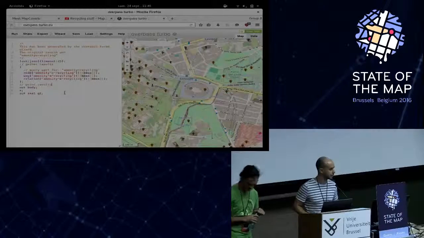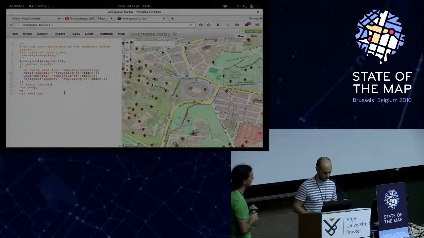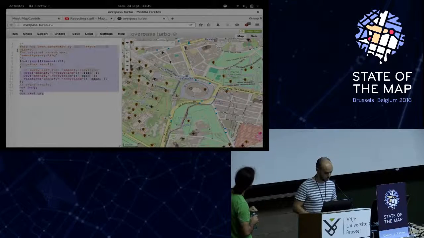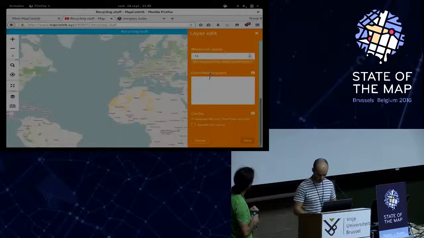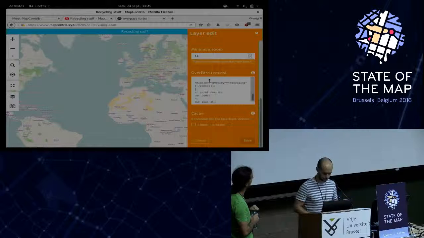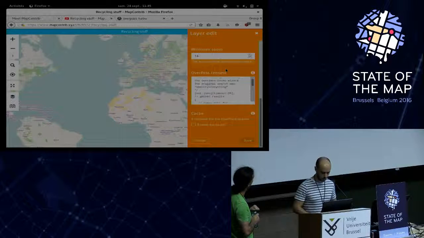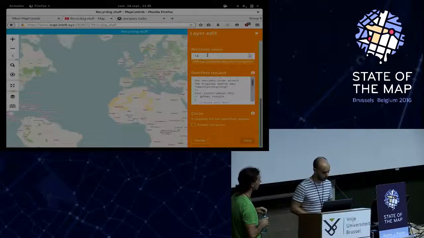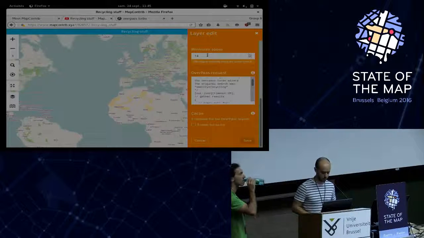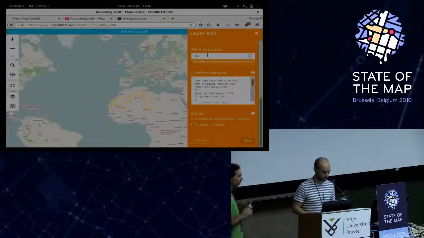I don't know if anyone is good with it. You only have to copy it and paste it in the Overpass request text area. You can set a minimum zoom level, the minimum zoom to send the request to the server.